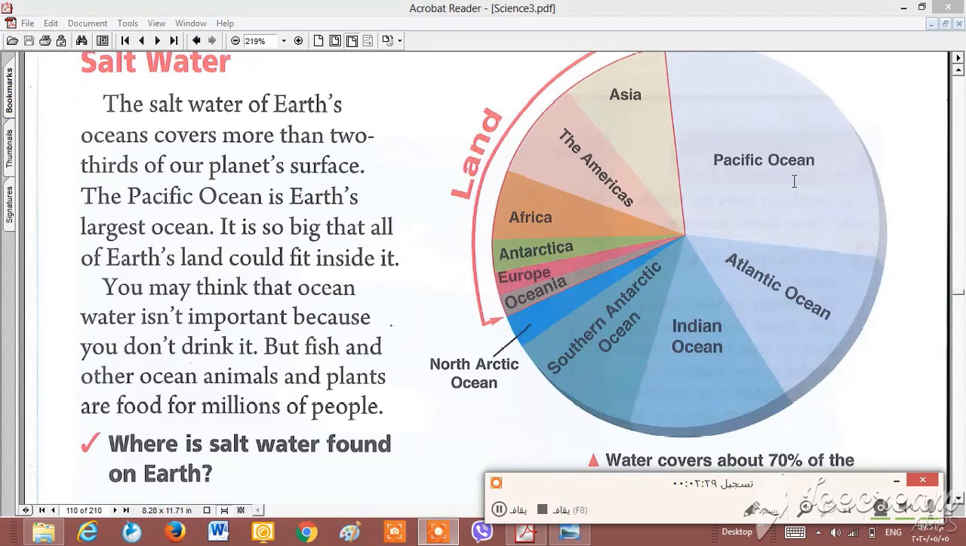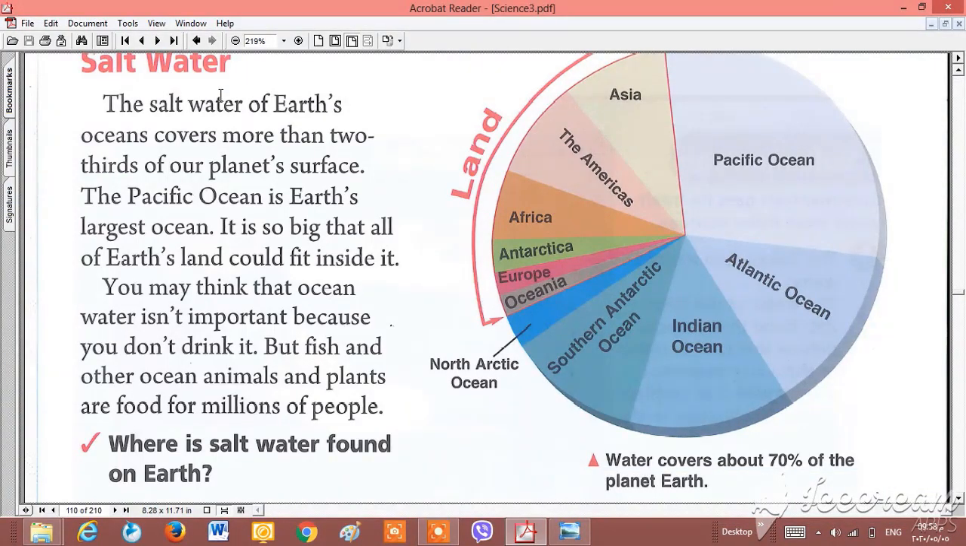And we said that you may think that ocean water isn't important, but it is wrong. It is very important. Why? Because fish and other animals live in it, so millions of people are fed.